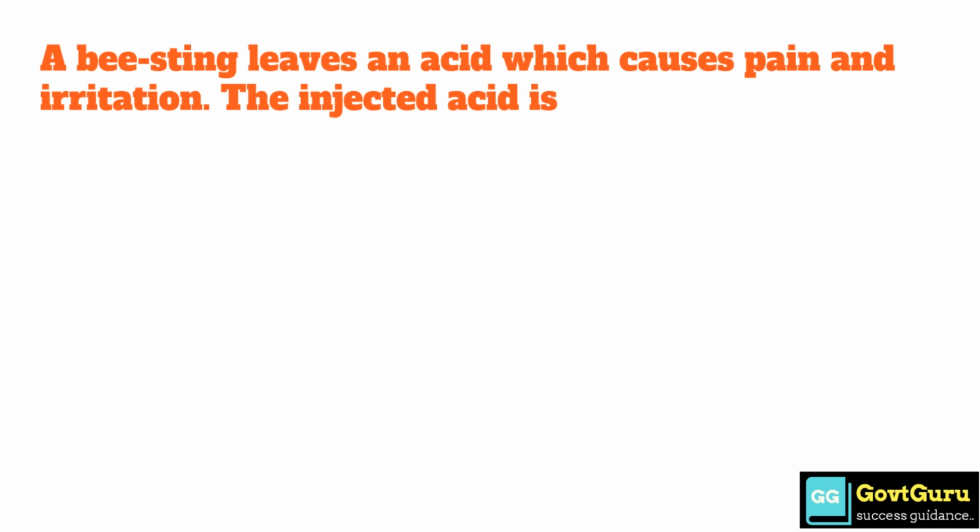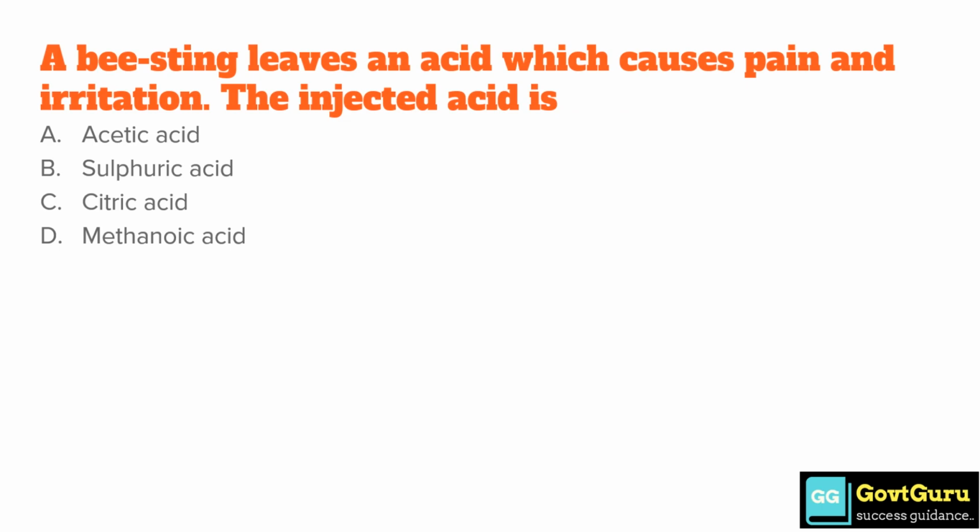A bee sting leaves an acid which causes pain and irritation. The injected acid is option A, acetic acid, option B, sulfuric acid, option C, citric acid, and option D, methanoic acid. The correct answer is option A, acetic acid.